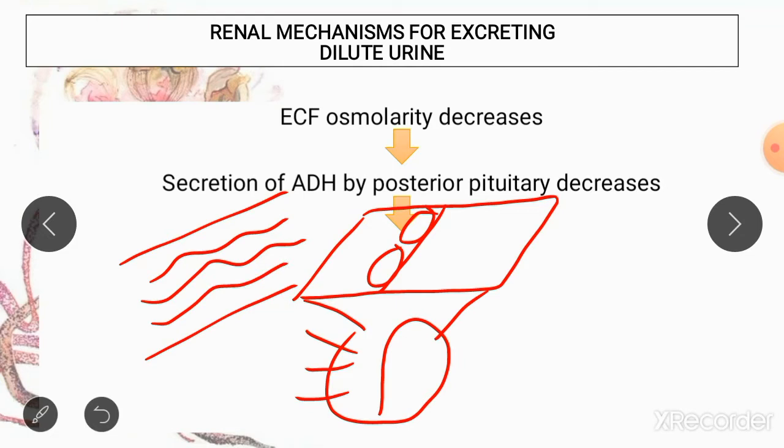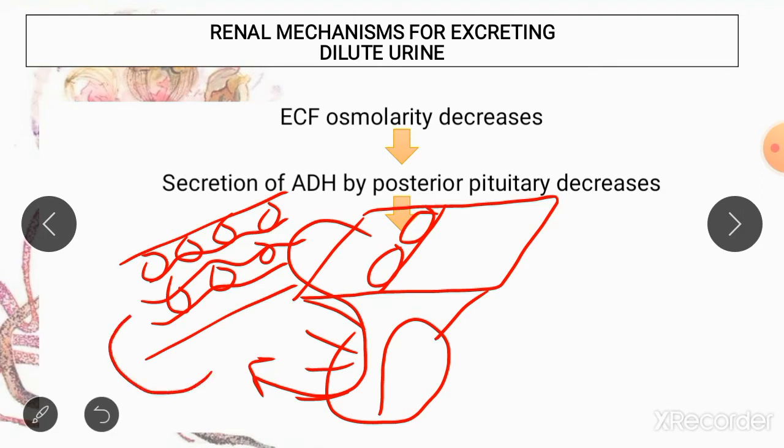Whenever your extracellular fluid is hyperosmolar and has a lot of solutes, ADH is secreted from your hypothalamus, and it is stored in the pituitary, and from pituitary it is secreted into the blood, and from blood it goes to the nephron and causes reabsorption of large quantities of water, so that water can be maintained in the extracellular fluid and the osmolarity of the fluid can be reduced back towards normal.